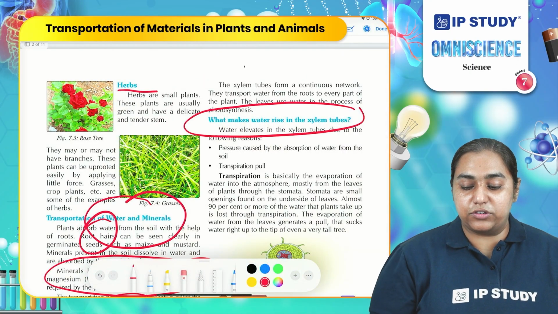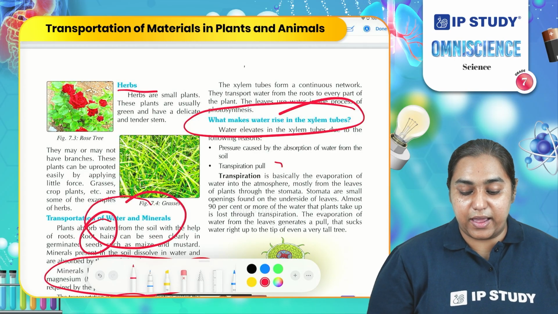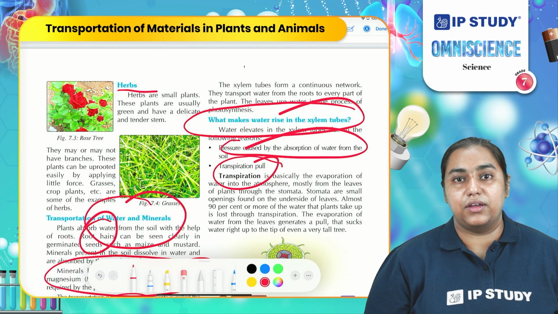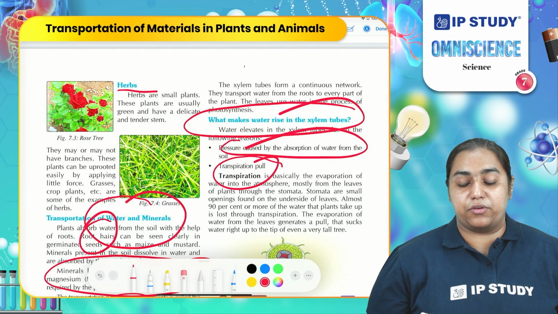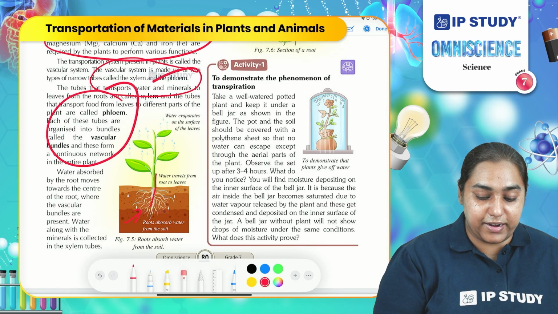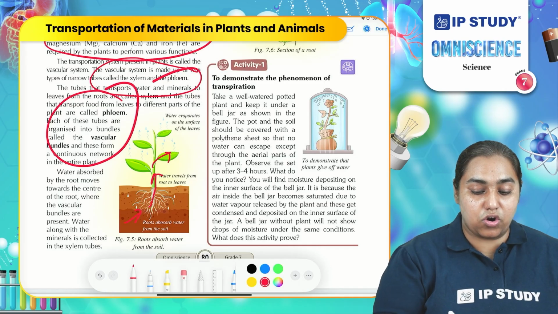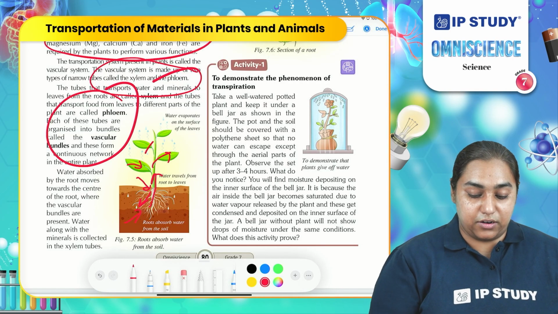One of the important things you need to understand is what helps xylem to pull the water. It is pulled with the help of transpiration and the pressure caused by the absorption of water. What is transpiration? Transpiration is the process of removal of water from the leaves in the form of water vapor. Like I have told you earlier, from the roots, water moves inside the stem, and from the stem it reaches the leaves through the xylem present all over the plant. Similarly, from the leaves, food reaches the stem, and from the stem it reaches the roots with the help of phloem.